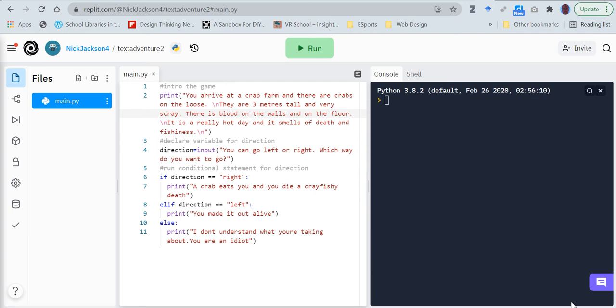I know for some of you this is quite difficult, but all I'm asking you to do is continually use those processes to construct this text adventure story. If you can get your head around those simple tasks and the fact that you're repeating the same thing over and over again, you'll be fine with this. Okay, and remember, practice makes perfect. I'm not going to assess you expecting things to be perfect. I'm expecting you to show that you've had a go at this, and that's what it's been about from the start.